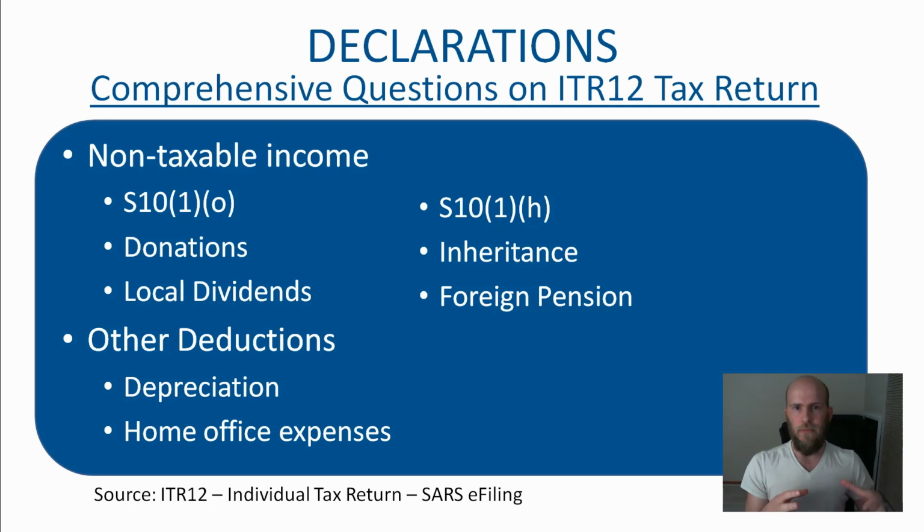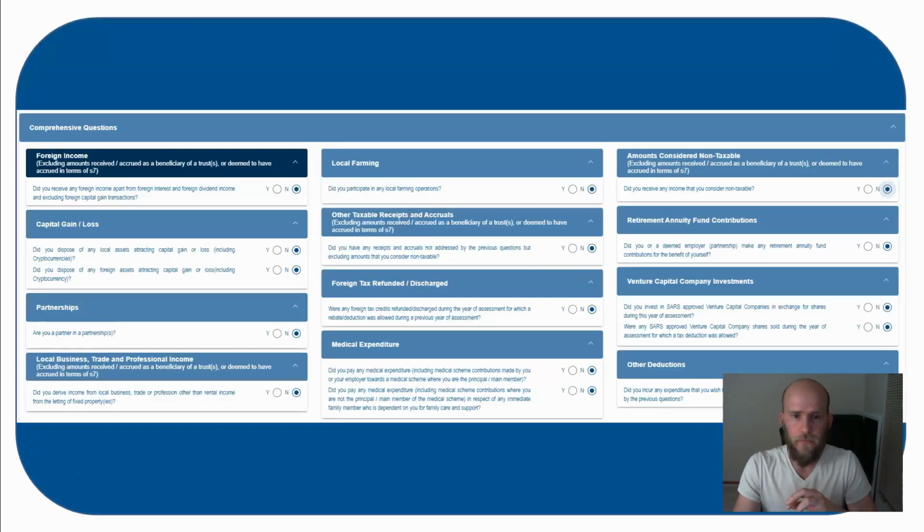Then under other deductions, very quickly, there are more, but the two main ones are depreciation. So if you have a laptop that depreciates over time, you can claim it there. A work laptop, for example, that you bought with your own money. And also home office expenses, which is going to be a big one for the 2021 tax year. So this is what the questionnaire looks like on the ITR12.